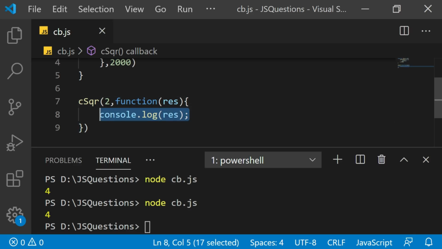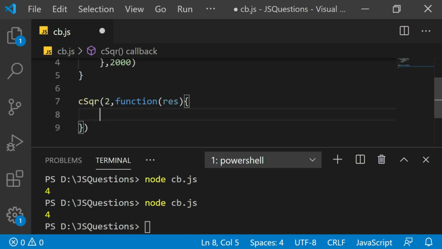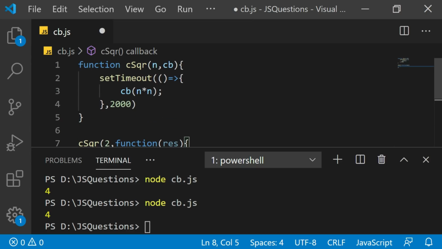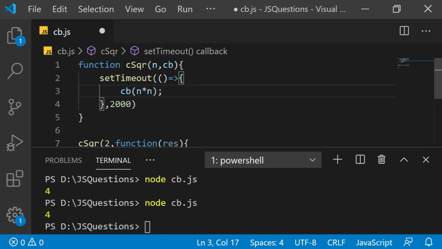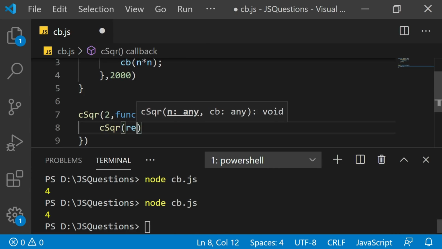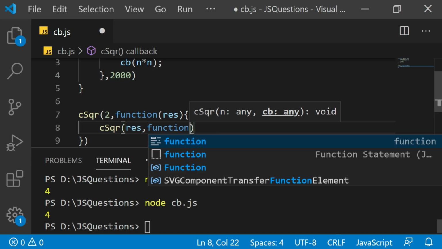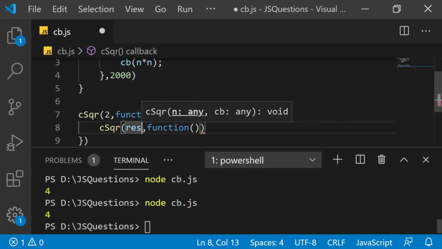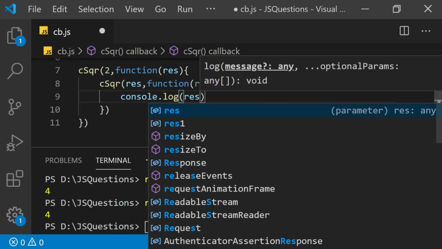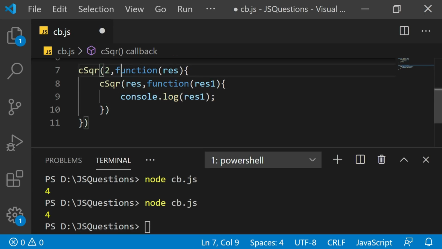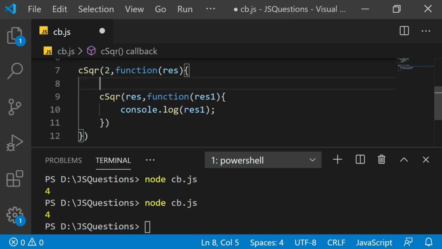Here, assume that the result which we received, we want to process it further. At the moment we are taking this simple square example, but you can think of any third-party API you are calling, that is returning a value, and the returned value you need to process further. Right now we are just giving this setTimeout, and I'll say the result which we retrieved, that further needs to be squared. So the result is passed here and we will get result 1. Again I'll say console log result 1. Let me also place the first console log as it is. I'll say result. That's it.